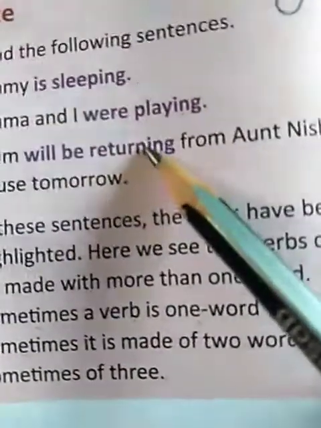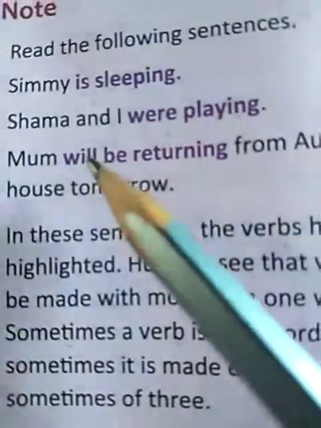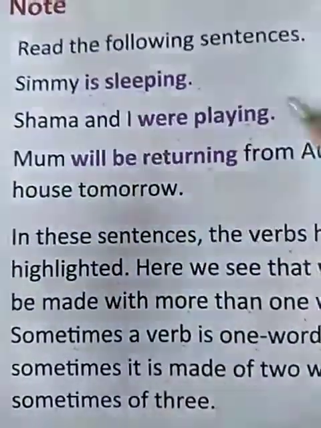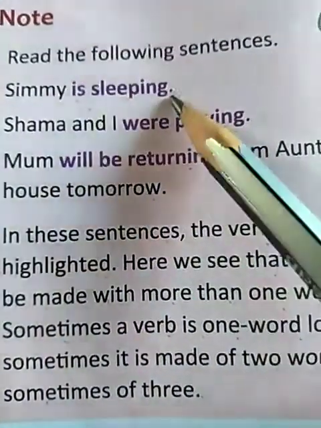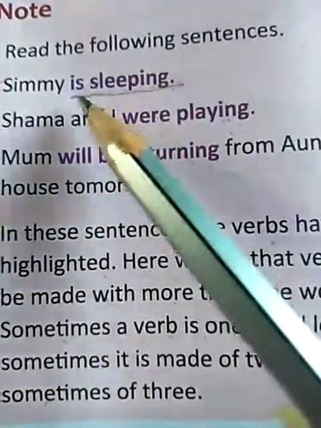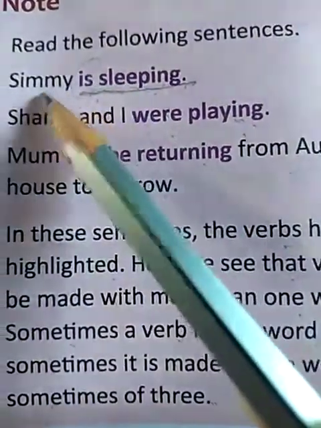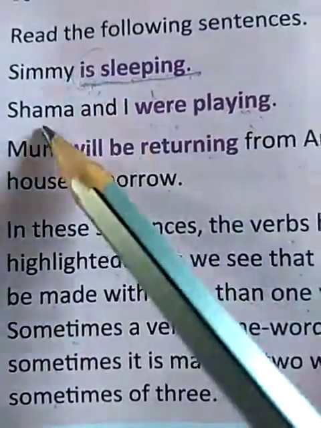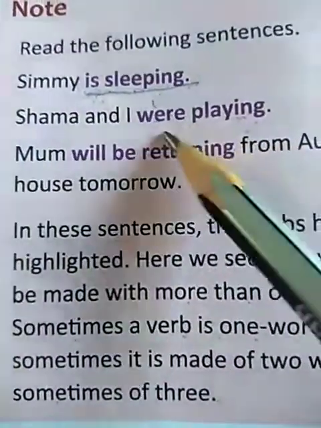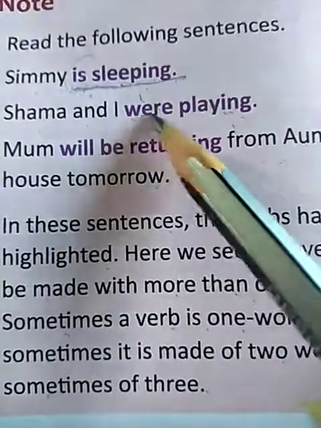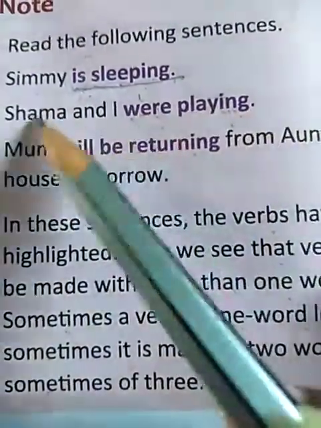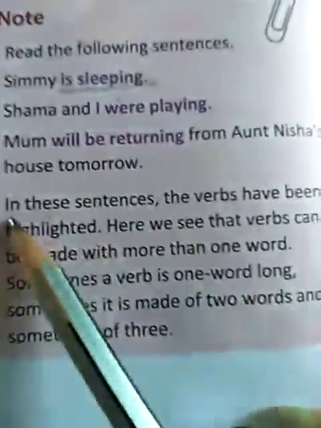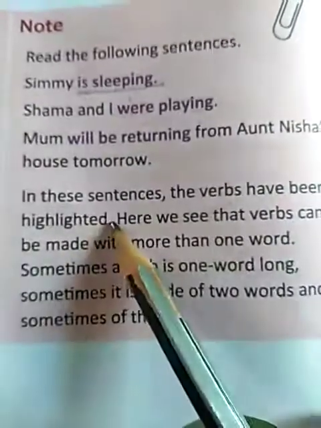In the previous sentences, we have read that is and were are verbs. Now sleeping and playing are also verbs. So in these sentences, both these words are verbs. Is tells what the person is doing right now. So Simi is sleeping. Shama and I were playing. The verb is were playing. So this verb is telling what Shama and I were doing. They were playing.